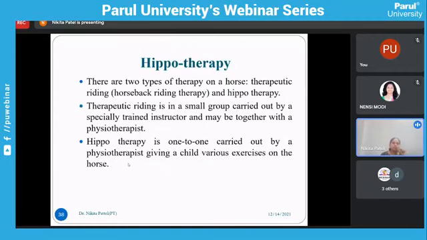Next is the hippotherapy. There are two types of therapy on horse: therapeutic riding, which is a horseback riding therapy, and hippotherapy. Therapeutic riding is in a small group carried out by a specially trained instructor and maybe together with the physiotherapist. Hippotherapy is one to one, carried out by a physiotherapist giving a child various exercises on the horse.